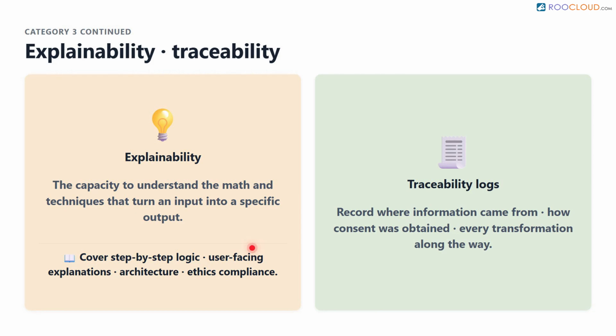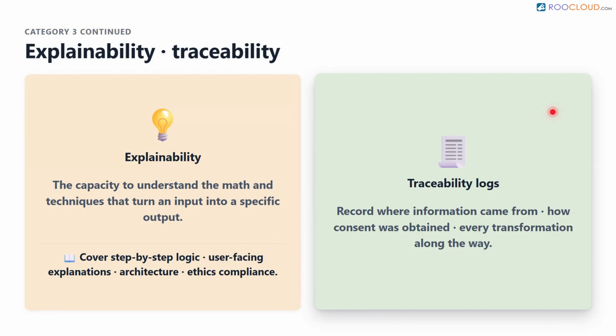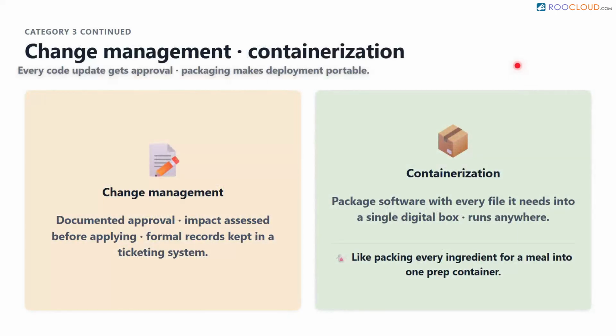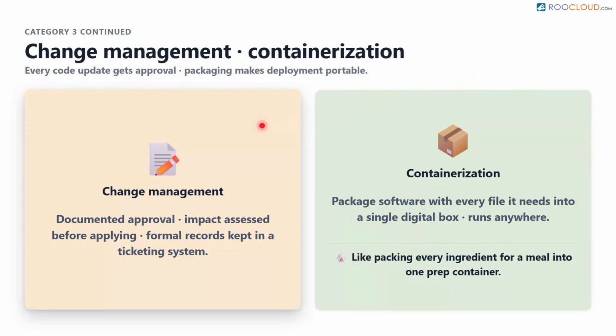communicate ethical compliance. Traceability logs must also record where information was sourced, how consent was obtained, and how the data was transformed along the way. Lifecycle management involves strict change management and version control. Any updates to the code must go through a documented approval process. Teams must assess the potential impact of a change before applying it, retaining formal records in a ticketing system.